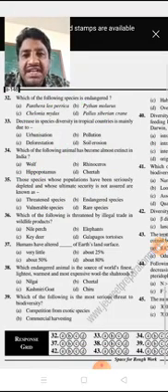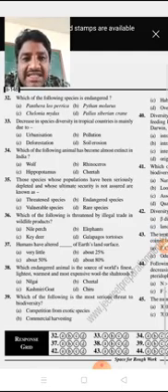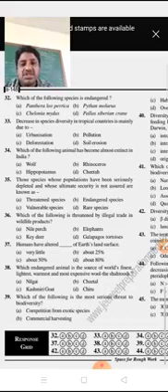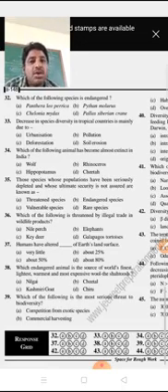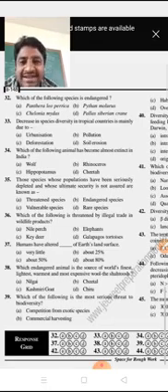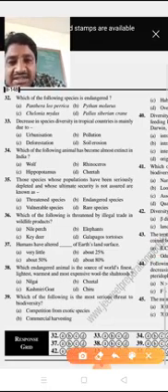Next, decrease in species diversity in tropical countries is mainly due to urbanization, pollution, deforestation, soil erosion. Urbanization means organisms migrate from rural to urban areas. Pollution you already know. Whenever deforestation occurs, the population declines. Soil erosion means soil is moved from one area to another. As a result, the population declines. So option C is the right answer.